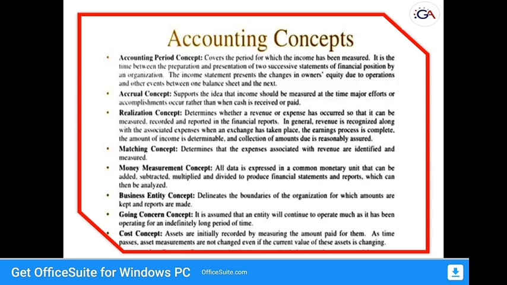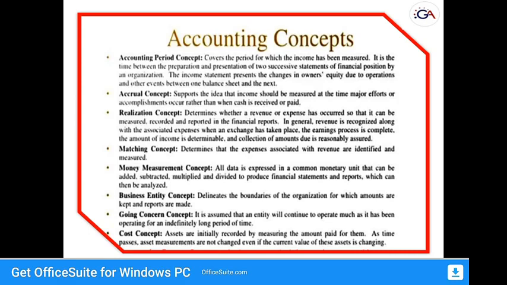And the next one is the cost concept. The cost concept is that an asset is recorded at its cost in the books of account. Especially only asset-related transactions are recorded under the cost concept. For example, the price paid at the time of acquiring a property.